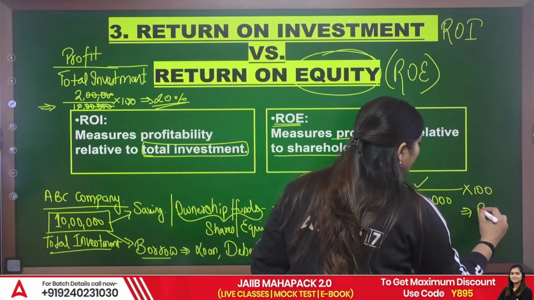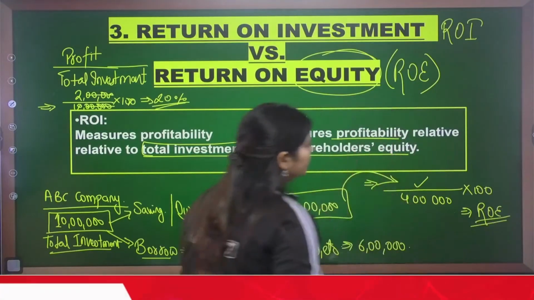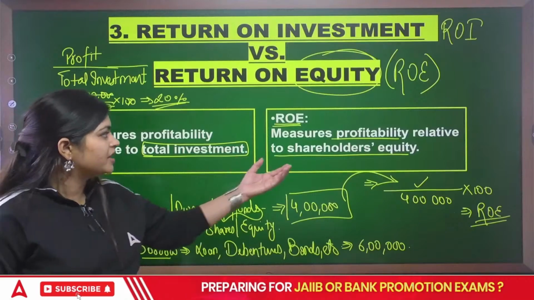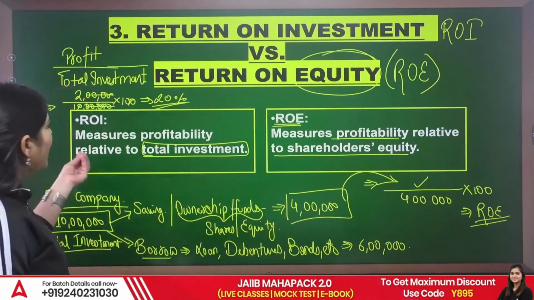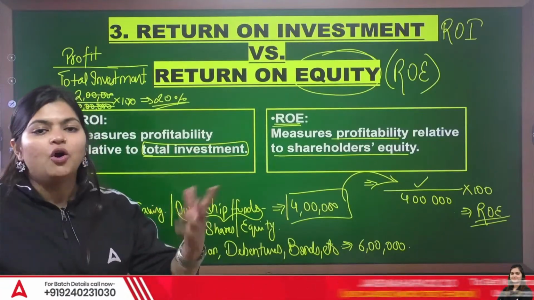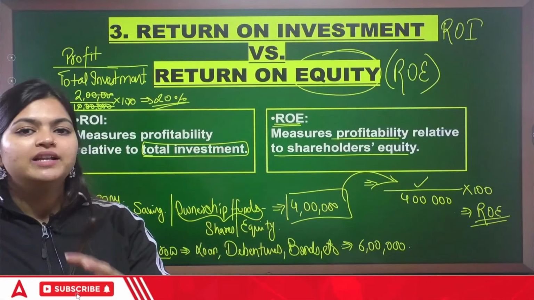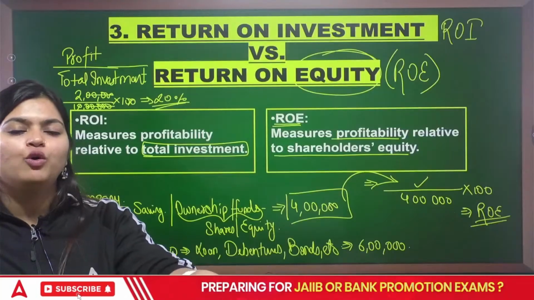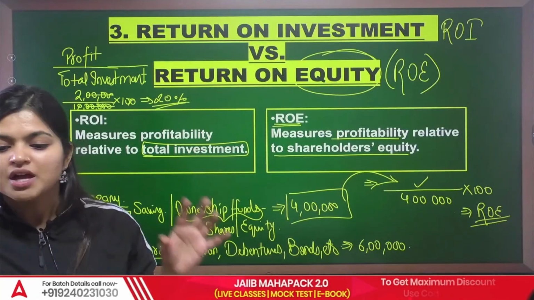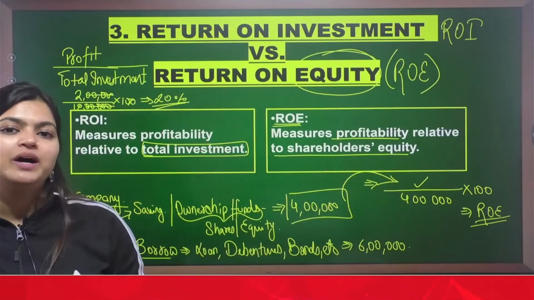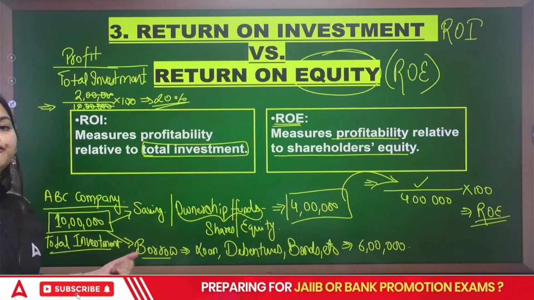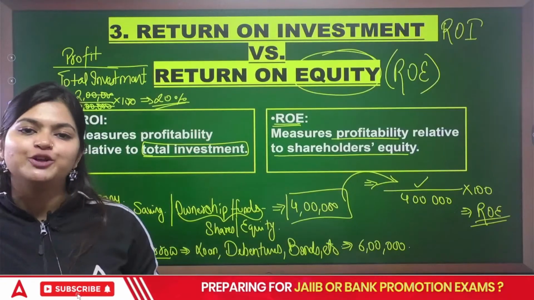That will give you ROE. This is the measurement of profitability relative to shareholders' equity. Return on equity means you are specifically focusing on your equity side, but ROI means total investments that you are taking for your business. That is the difference between ROI and ROE.